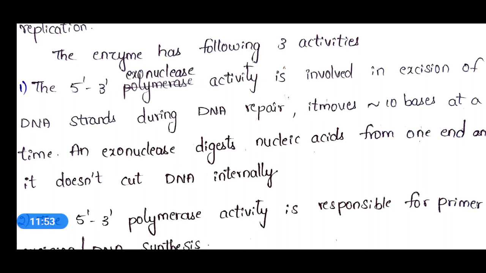Though it is a single enzyme, it has multiple activities, and the first one is the 5' to 3' exonuclease activity, involved in excision of DNA strands during DNA repair. 5' to 3' means it will work in the direction of 5' to 3'.